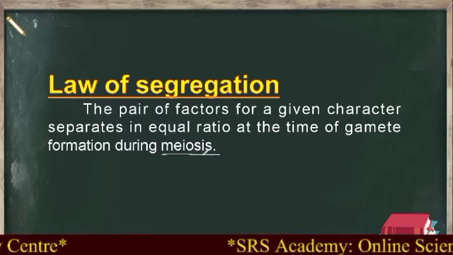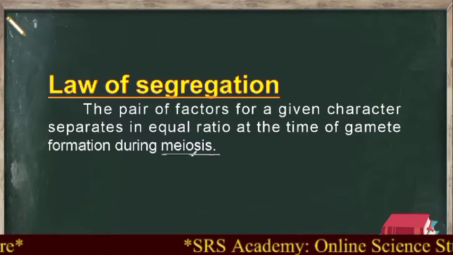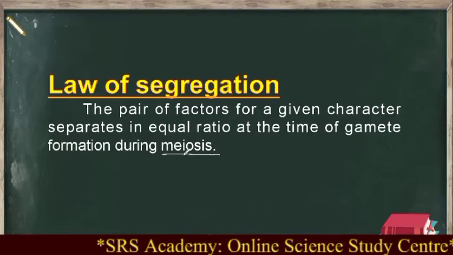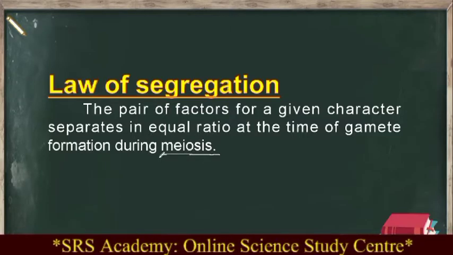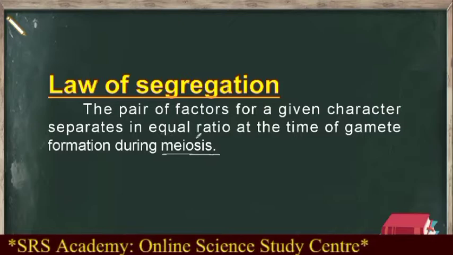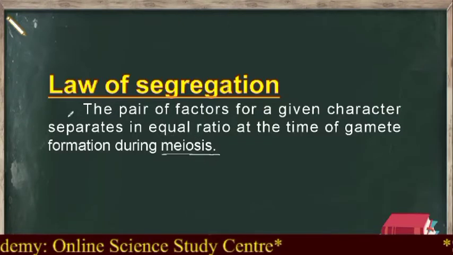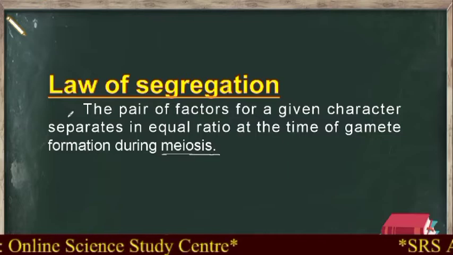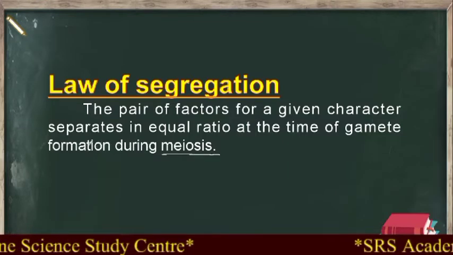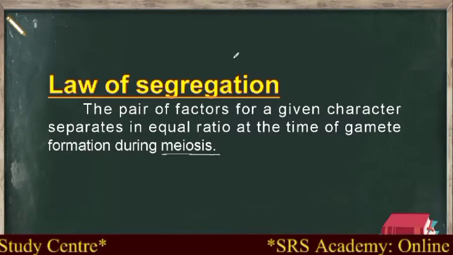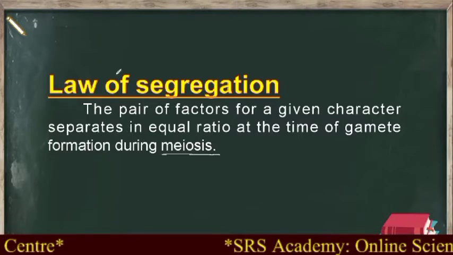So what is meiosis? Meiosis is the cell division which helps in the reproduction process, that is, to form the gametes, and the gametes contain a haploid number of chromosomes compared to the parent cell. That is, the parent cell contains the diploid number, that is 2n, whereas the daughter cell contains n number of chromosomes. So let me make it some more simple.